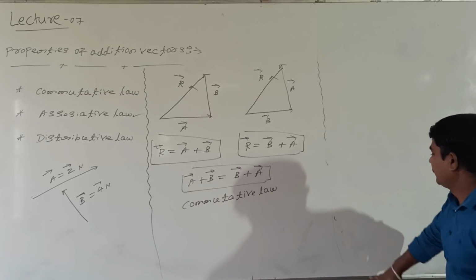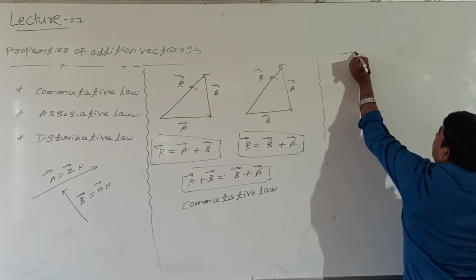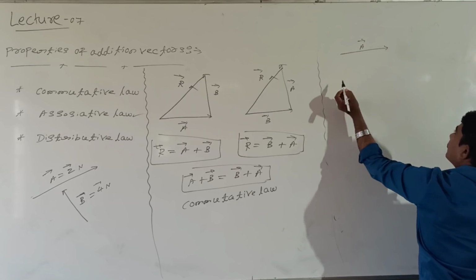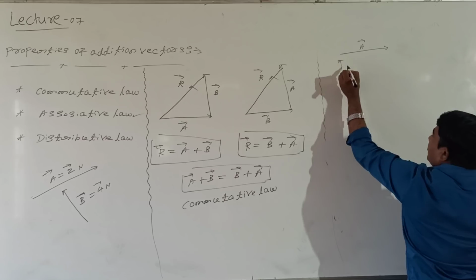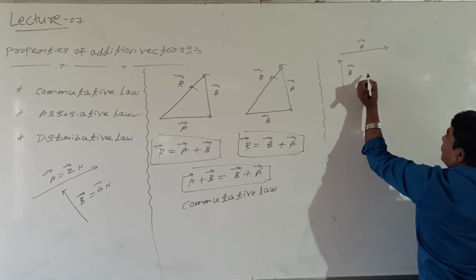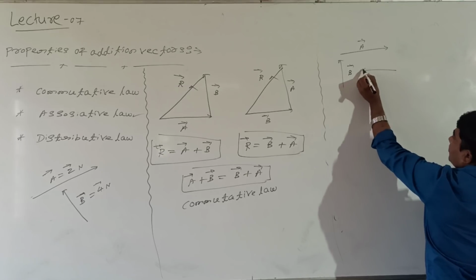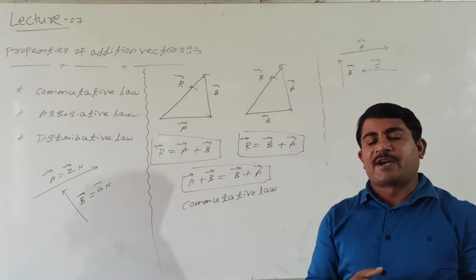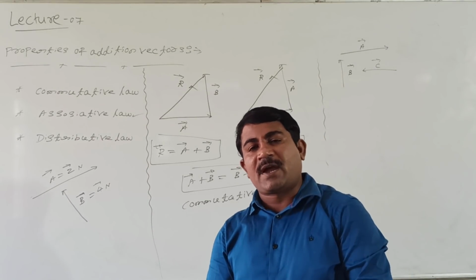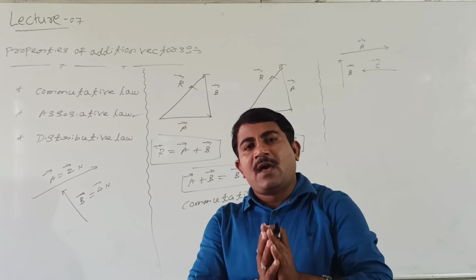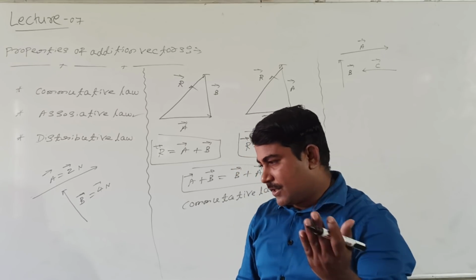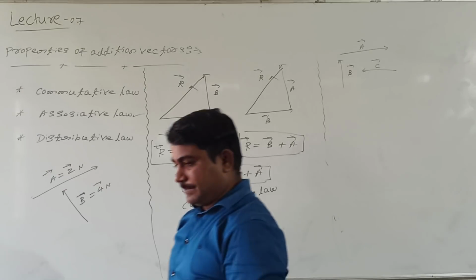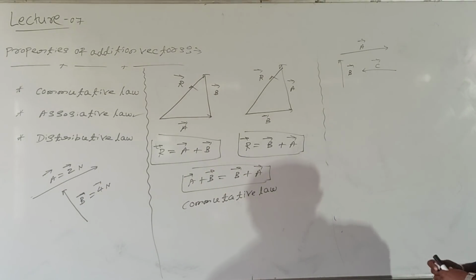See here. How to take? This is vector A. Now I will take this as vector B. Right? What I will take? This is vector C I will take. How to add these vectors? These vectors can be added independent of their order and they will give the same result. Right? How is this possible? Look at me students.